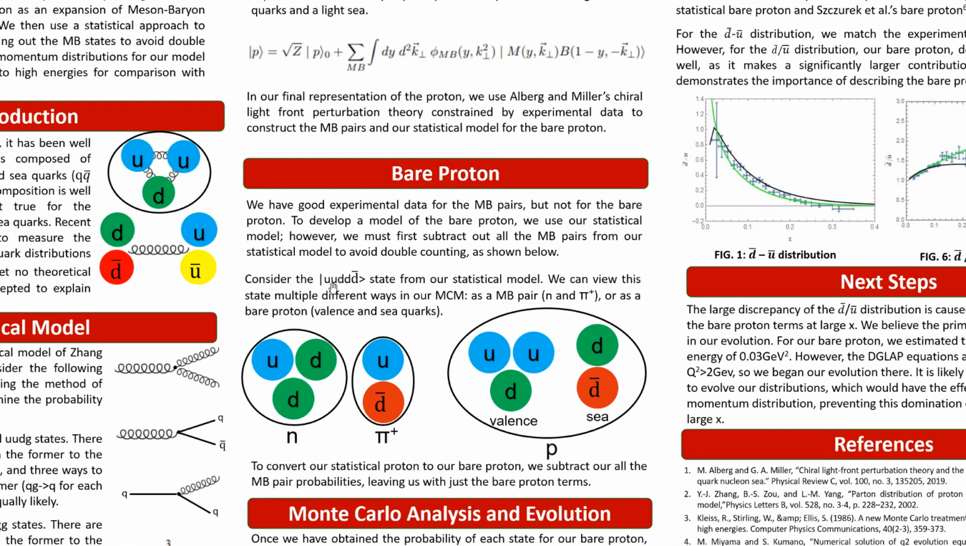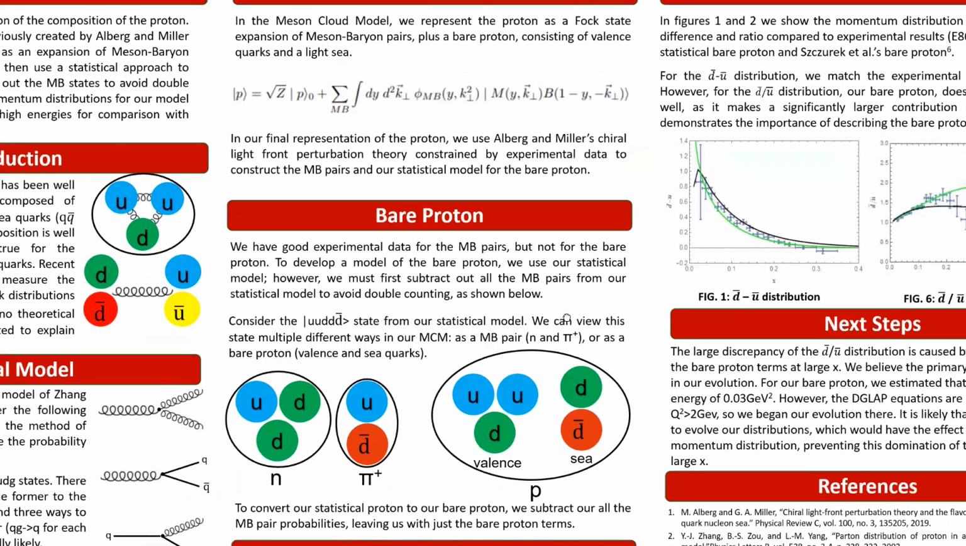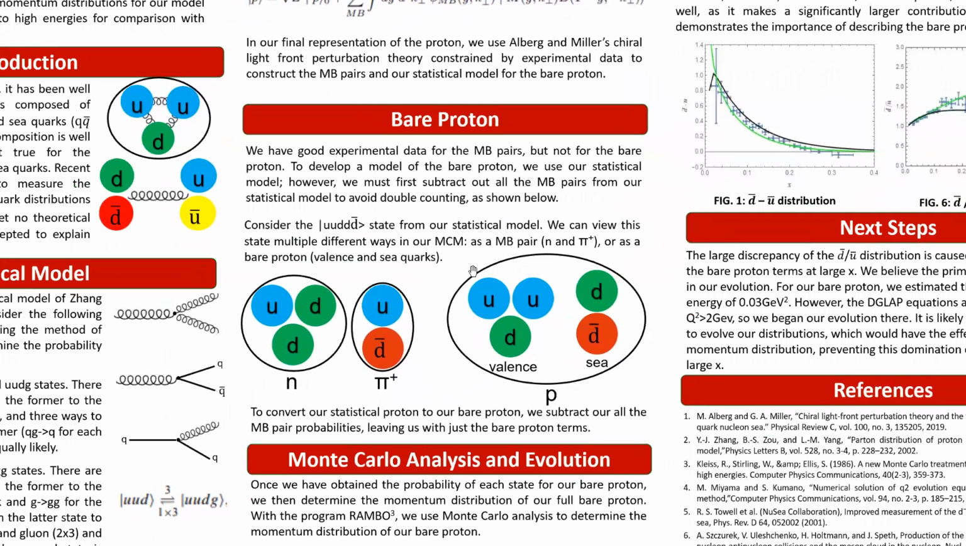So if we consider, for example, the up-up-down-d-bar state from the statistical model, we can view that as, for example, a neutron and a pi plus, and this would be one of our meson-baryon pairs. However, we could also group it as a d-u-u and a d-bar, which would give us our valence quarks and the sea, which would be part of our bare proton. So we went through our statistical proton and subtracted out all the meson-baryon pairs, leaving us with just the bare proton terms.